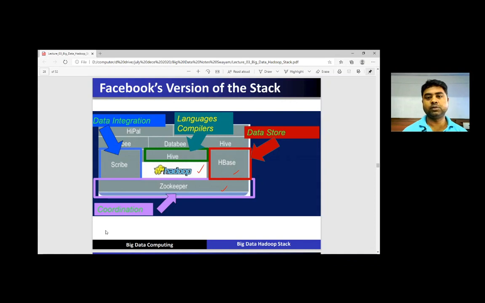Now this one is the Facebook version of the stack. For data integration, they have Scribe. For data store, they have HBase. For coordination, they have Zookeeper. For the language compiler, they have Hive. So this one is the Facebook version of the stack.